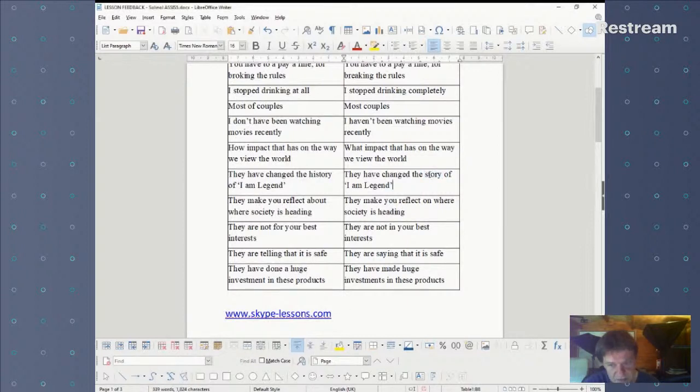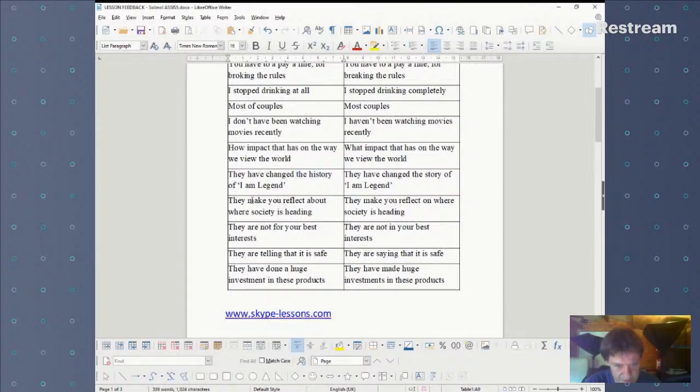So we certainly need the word story. This is very common. This was actually my Brazilian student, but I know it's a very common mistake among the Russian students as well. And so I can see they very often, it's their own language which is interfering here. And I think in a lot of different languages, it seems to me you use the word history like story, but we do not in England. Please be aware that we only use history for the subject that you study at school, really.